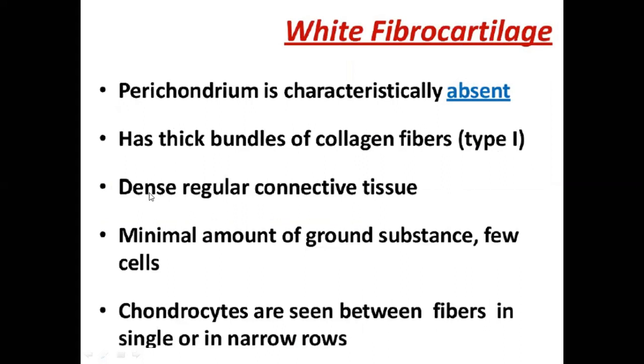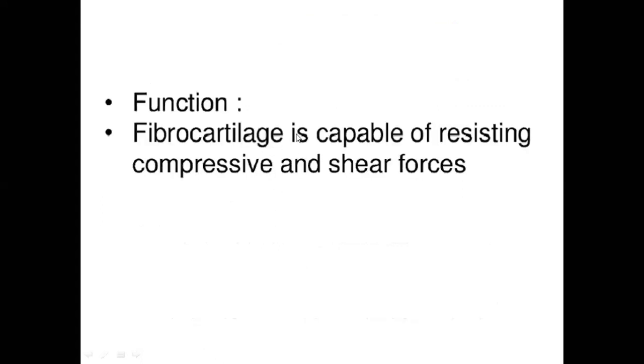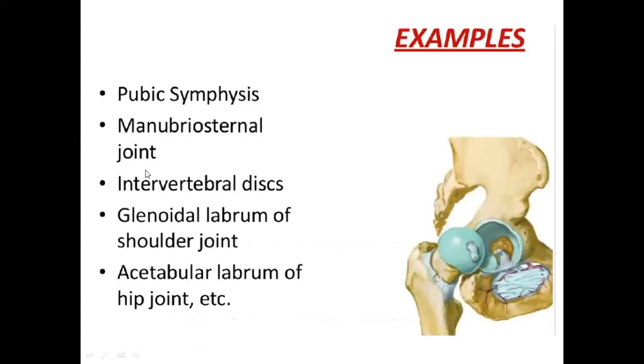Dense, why is it dense? Because the collagen fiber is condensedly present. Regular, why regular? Because they are parallelly arranged. So it is dense, regular connective tissue. And chondrocytes are seen between fibers in single or in narrow rows. Fibrocartilage is capable of resisting compressive and shear force. Examples of fibrocartilage are the intervertebral disc and symphysis pubis, which we have seen previously.